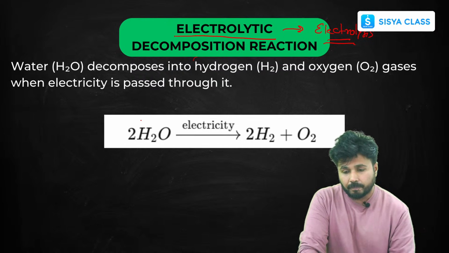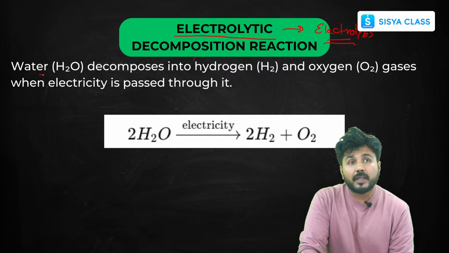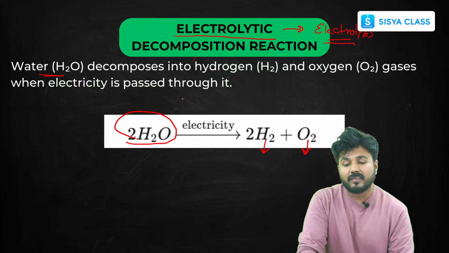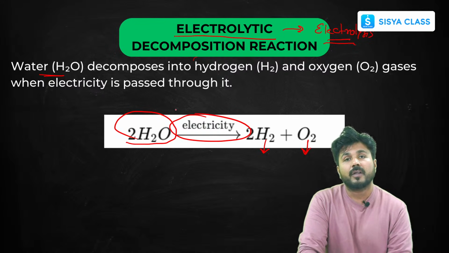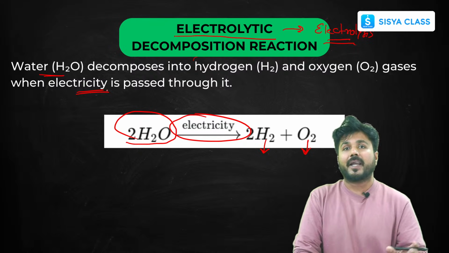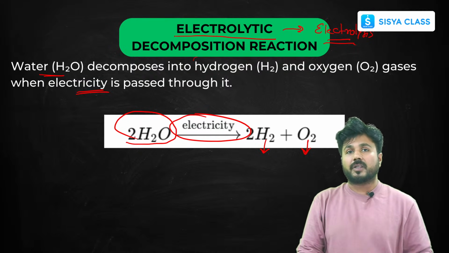So now here water decomposes. If you pass electric current into water, it decomposes into hydrogen gas and oxygen gas. This reaction is carried out in the presence of electricity. So this is your electrolytic decomposition reaction. You can't break down water without passing electricity into it.